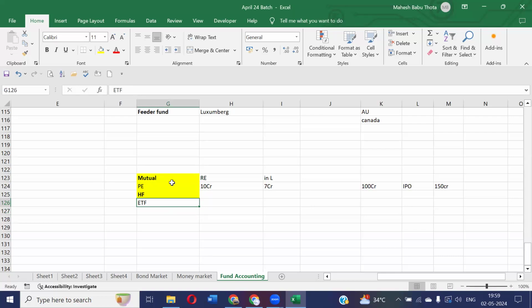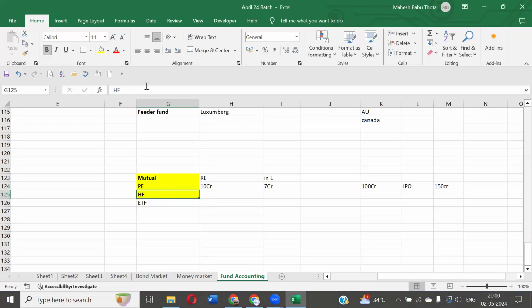Okay. Again, we will discuss a lot, guys, because in our fund accounting concept, we're majorly going to focus on mutual funds, private equity, hedge funds. What kind of fees they are going to collect, how to calculate fees, how to calculate NAV, net asset value, and what the corporate action impact is on each kind of fund. All these things we will discuss.